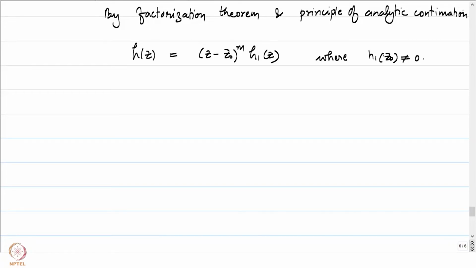So, we can certainly write our function h of z in this manner for m greater than or equal to 1, because we know that h of z0 is equal to 0. So, this is certainly assured.